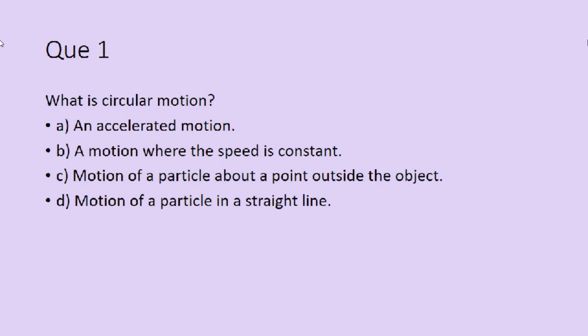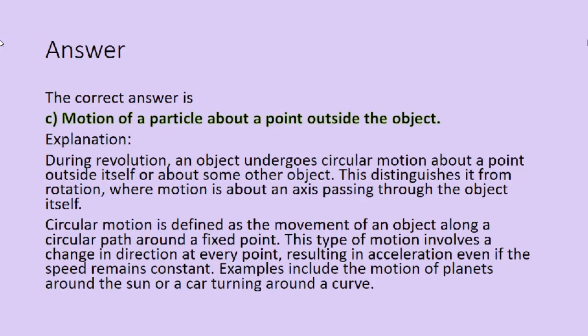Options are: an accelerated motion, a motion where the speed is constant, motion of a particle about a point outside the object, and the last one is motion of a particle in a straight line. The correct answer is option C, motion of a particle about a point outside the object. Explanation: during revolution, an object undergoes circular motion about a point outside itself or about some other object. This distinguishes it from rotation, where motion is about an axis passing through the object itself.